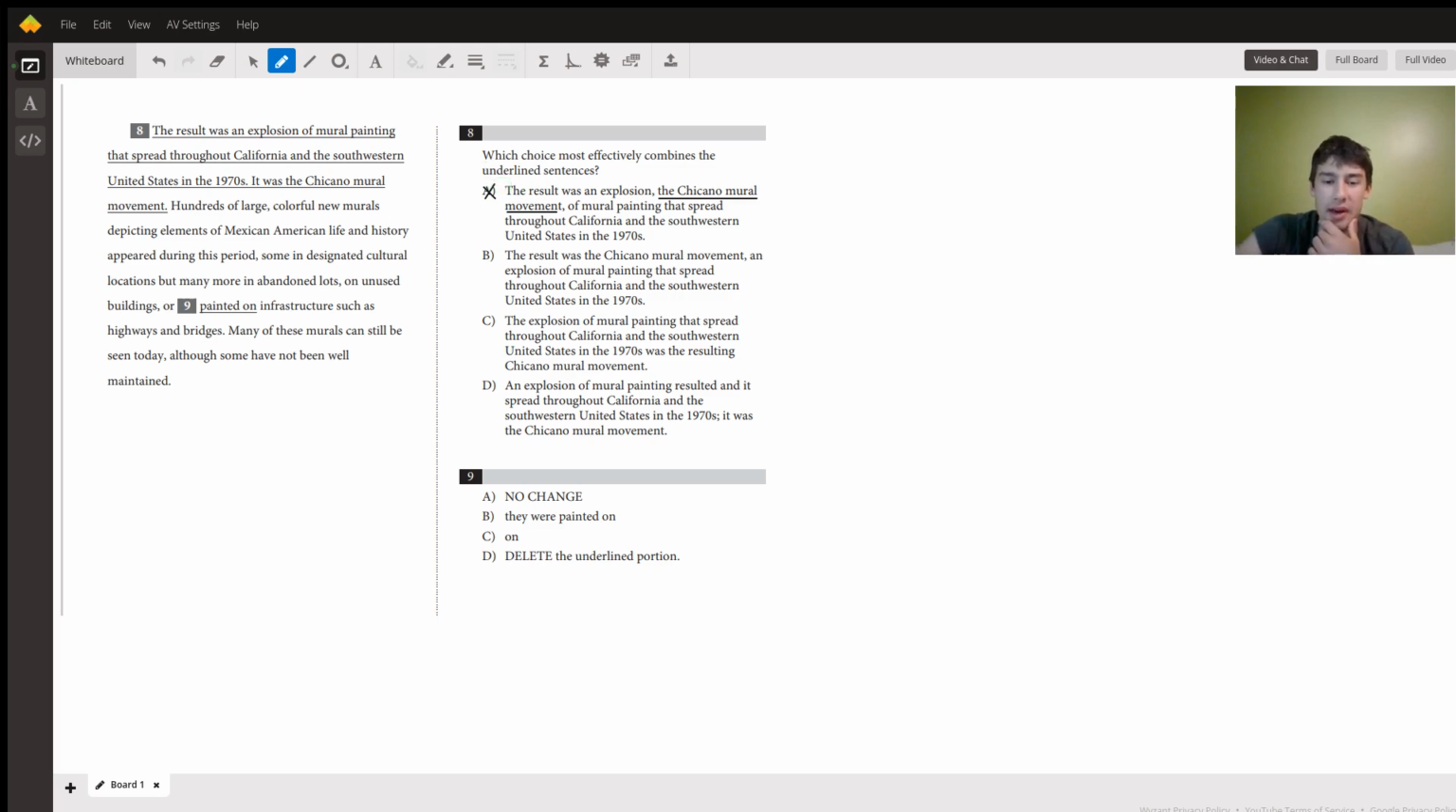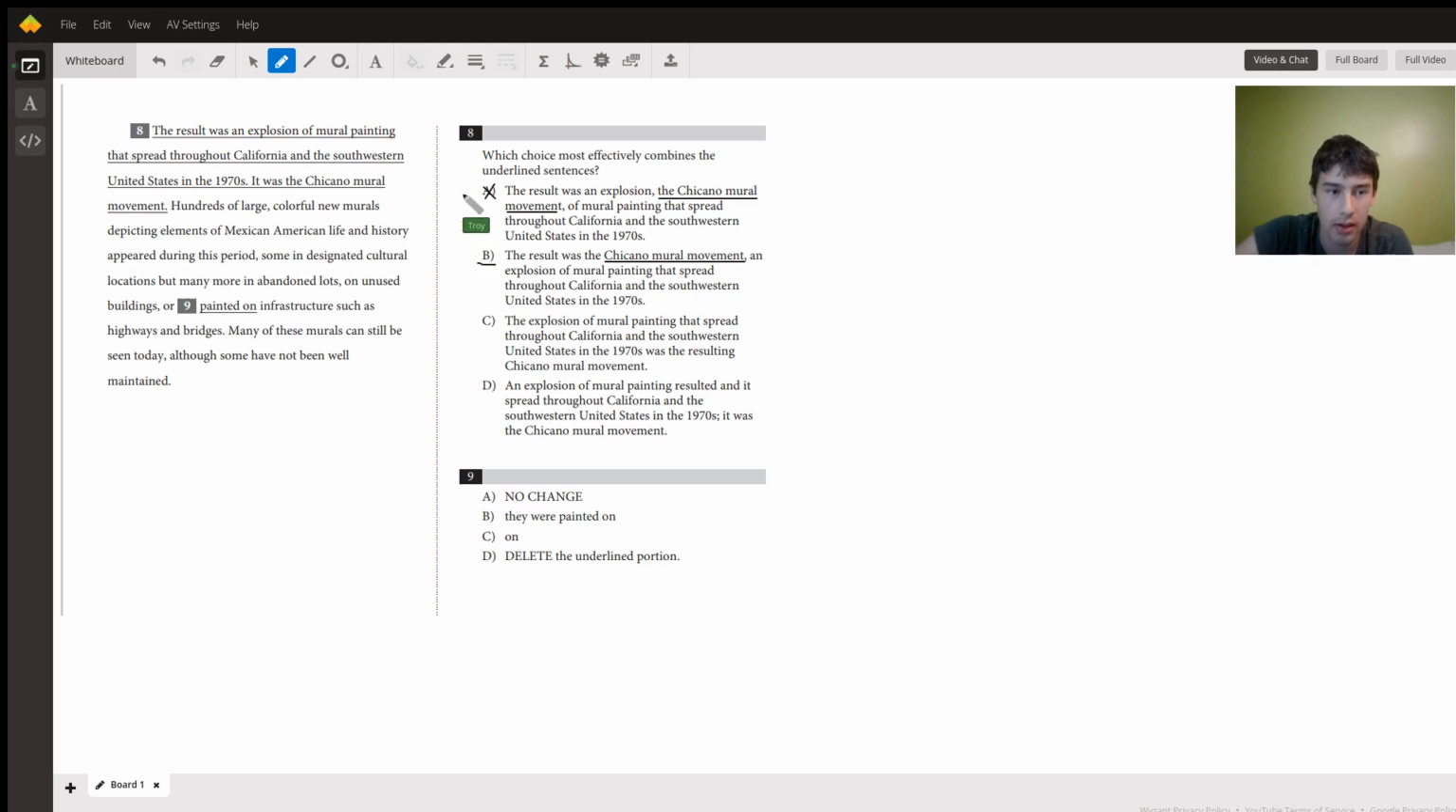B: the result was the Chicano mural movement, an explosion of mural painting that spread throughout California and the southwestern United States in the 1970s. That one sounds a lot cleaner. It's got the noun phrase we're talking about, the Chicano mural movement. That is the subject, what we're talking about in this whole paragraph. That's first, and then we've got the appositive phrase after it, which is generally the structure you want to follow. It's another noun phrase describing the first one: an explosion of mural painting that spread throughout California, and so on. That's the structure we're looking for, so B is looking pretty good.